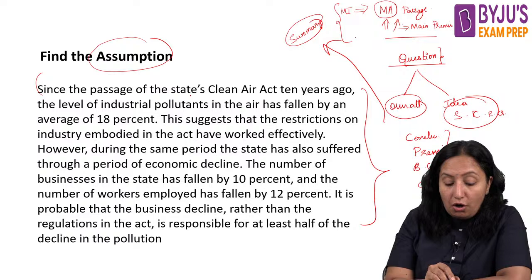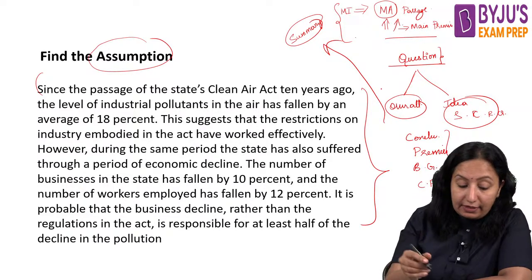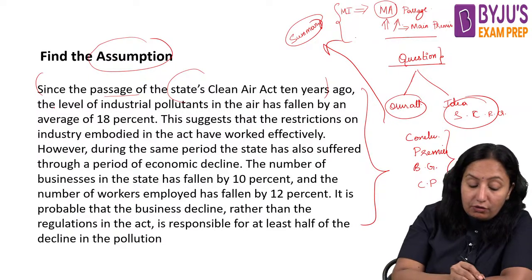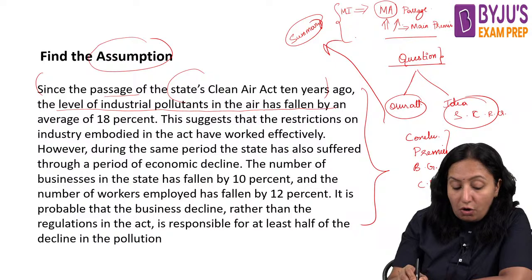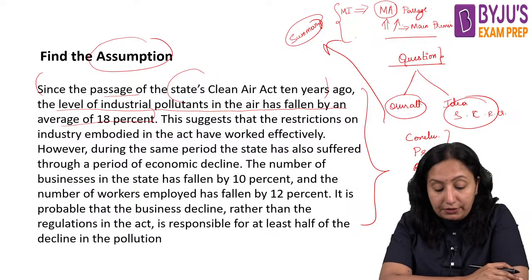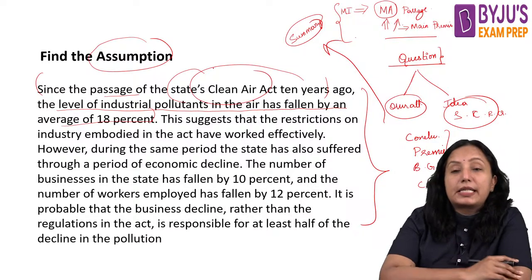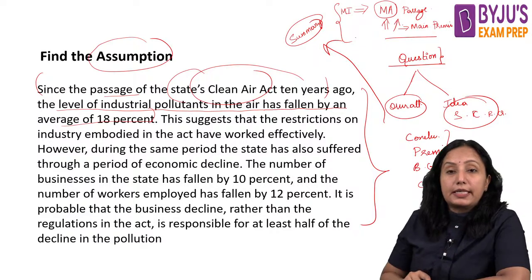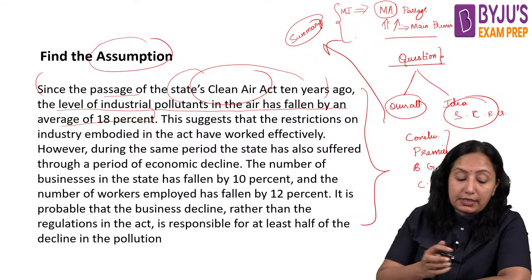Since the passage of the State's Clean Air Act 10 years ago, the level of industrial pollutants in the air has fallen by an average of 18%. That means because of the act, the percentage of air pollution has fallen by 18%.